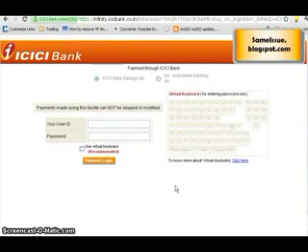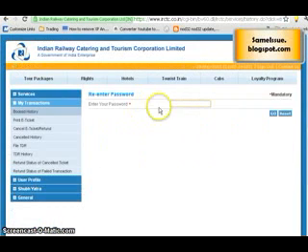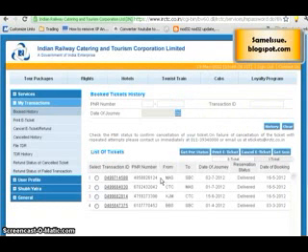In our case, I am not going to make a payment because I don't want to book the ticket. Once you make a payment, wait for some time. It will automatically redirect you to the IRCTC page and your tickets will be booked. After your tickets are booked, come to the home page and click on booking history. Once you click on booking history, it will ask you to re-enter your password. Re-enter your password, say go. Just wait for some time, it will load up. Now it will show the history of what you have booked.